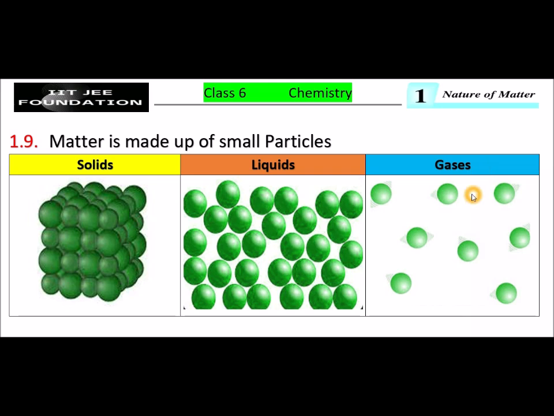Now, gases. In gases, the small particles of matter are still farther apart when compared to liquids. They don't touch each other. There is more space in between the particles when compared to liquids. So the particles have maximum freedom of movement. They can move in the spaces in between them, pushing other particles, colliding with them, that means hitting them and changing the direction constantly.